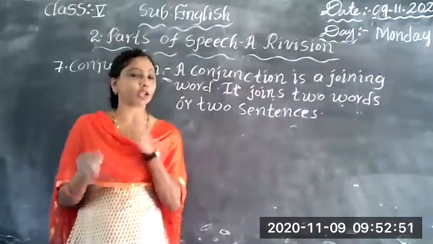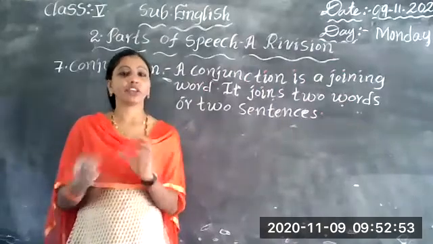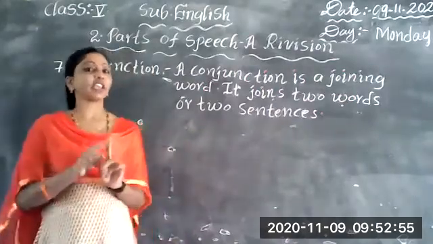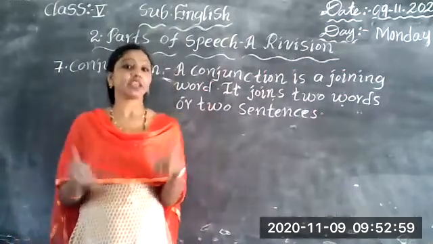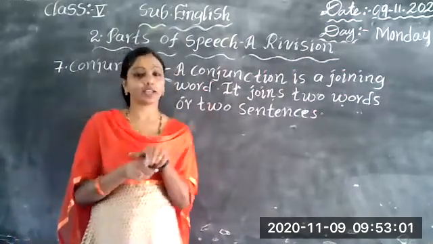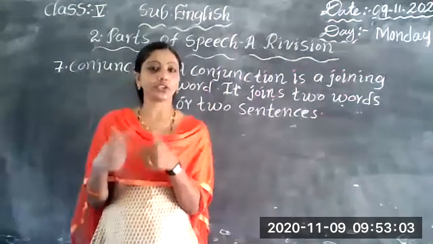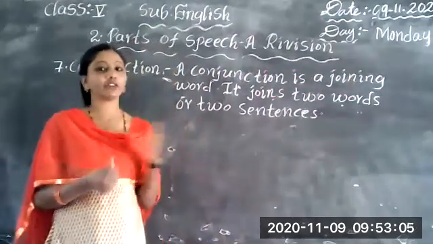For example, two boys are there, Ravi and Rohit. Ravi and Rohit are the two names we are joining by using and. So here and is the joining word.